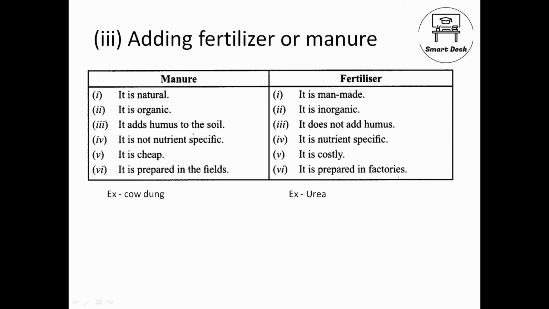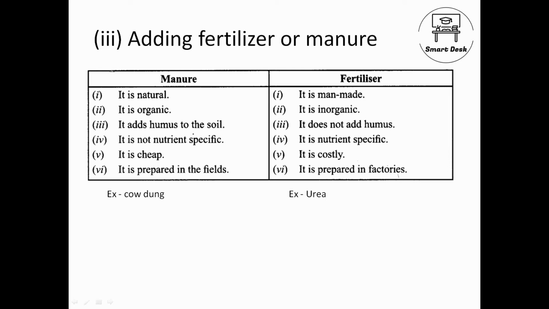Suppose I found that my soil is lacking in nitrogenous contents, so I will put a fertilizer which is rich in nitrogen. Similarly, if my soil is lacking in phosphorus contents, I will put that, which manure can't. Manure can't be specific, and hence fertilizer is nutrient specific. We can decide, since we prepare it using various proportions of chemicals. It is costly. So we add nutrients to the soil.